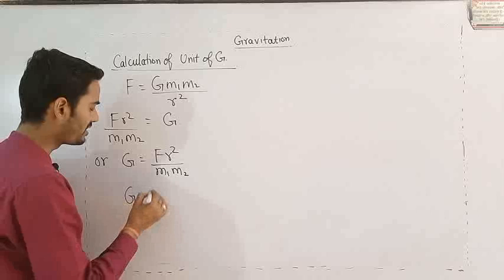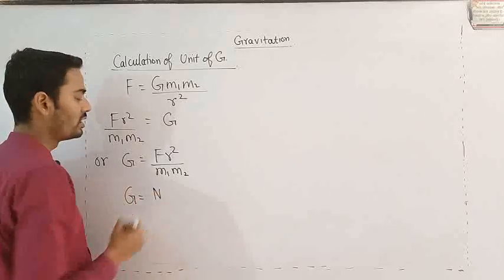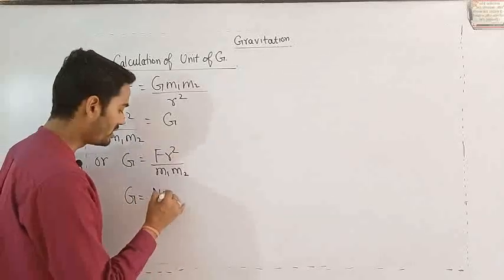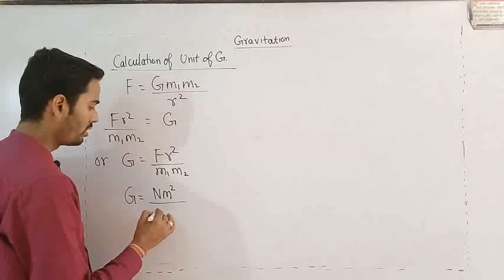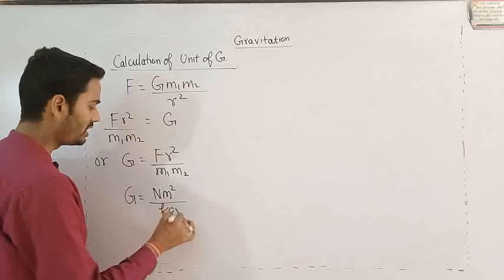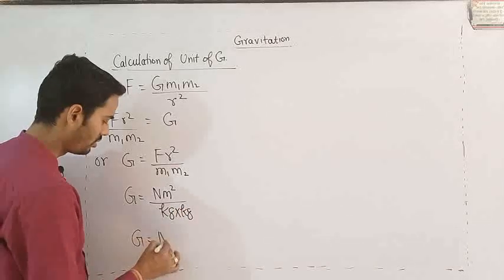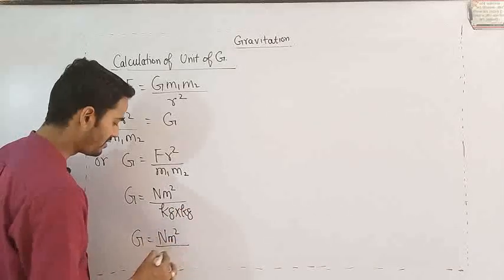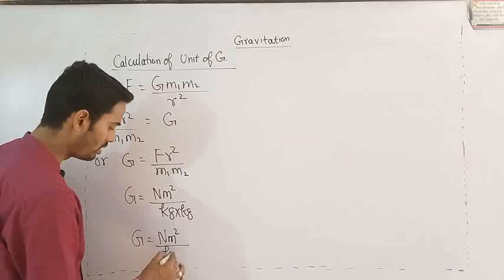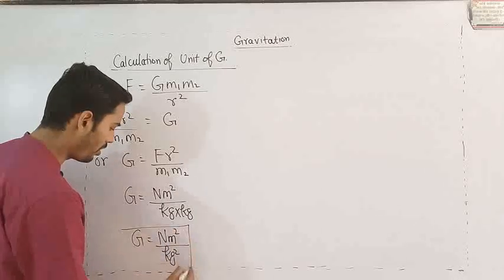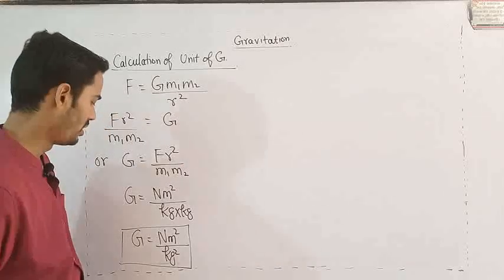As we know, the SI unit of force is Newton, the SI unit of distance is meter to the power 2, and kg into kg. Now the final SI unit of capital G is Newton meter square upon kg square.